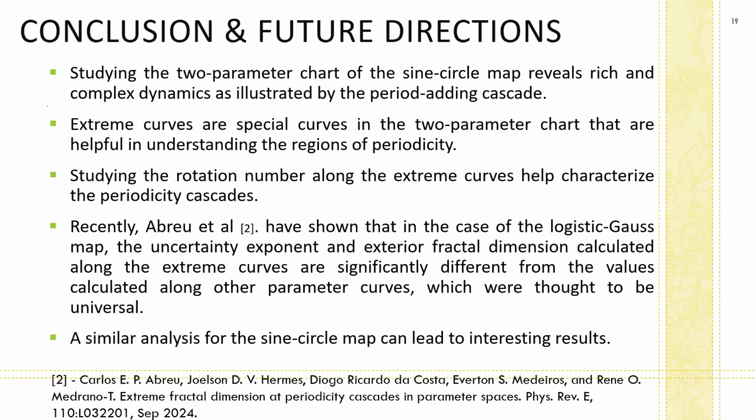Recently, it has been shown that the values of the uncertainty exponent and exterior fractal dimension calculated along these extreme curves are different from the values calculated along other parameter curves, like for example, the critical curve. But this has been shown in the case of the logistic Gauss map, and it will be interesting to see if this behavior is also replicated in the case of the sine circle map, which we will be studying next.